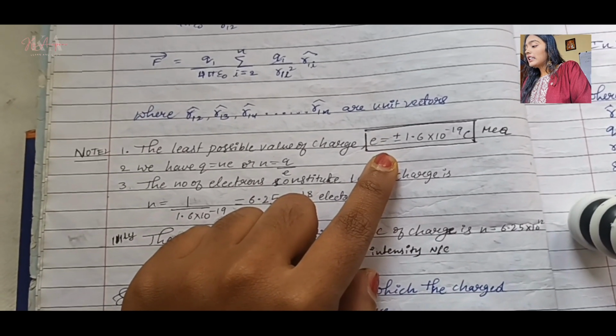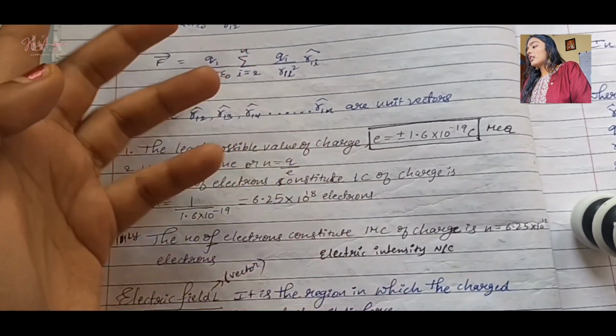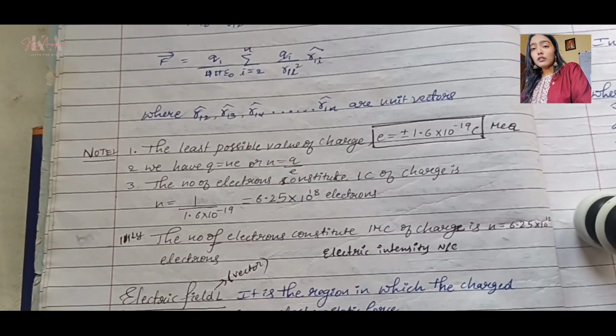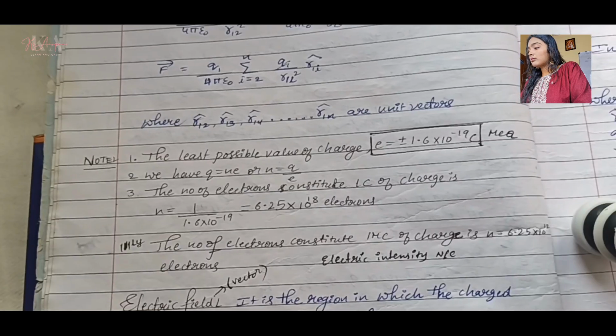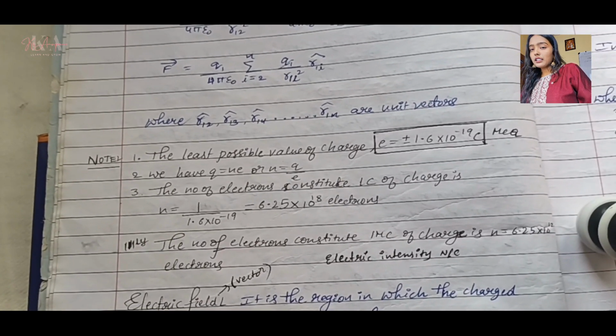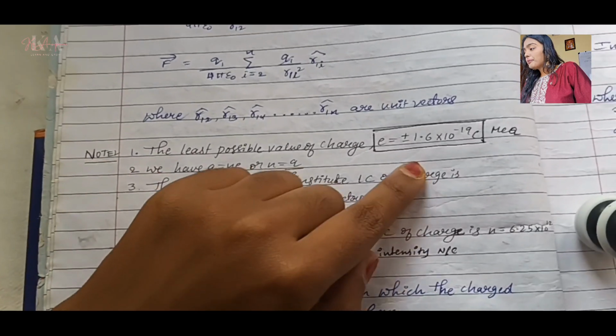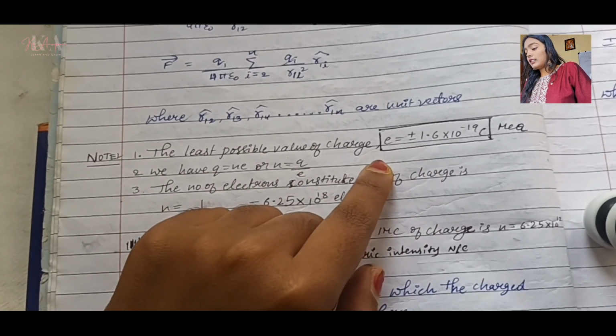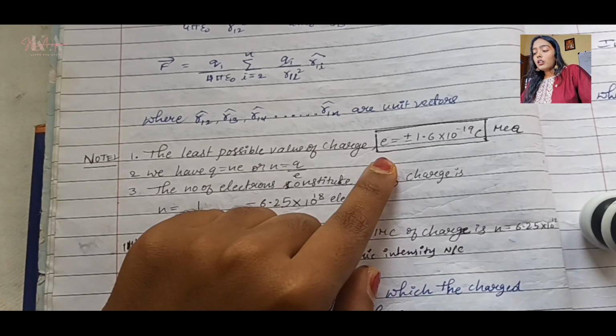So we have the least possible value of charge. E is equal to plus or minus. So plus or minus, why did we use that? Basically, possible charge can be plus or minus, right? Either it could be plus, either it could be minus, right? So that's why 1.6 into 10 to the power of minus 19 C, matlab coulomb, okay?